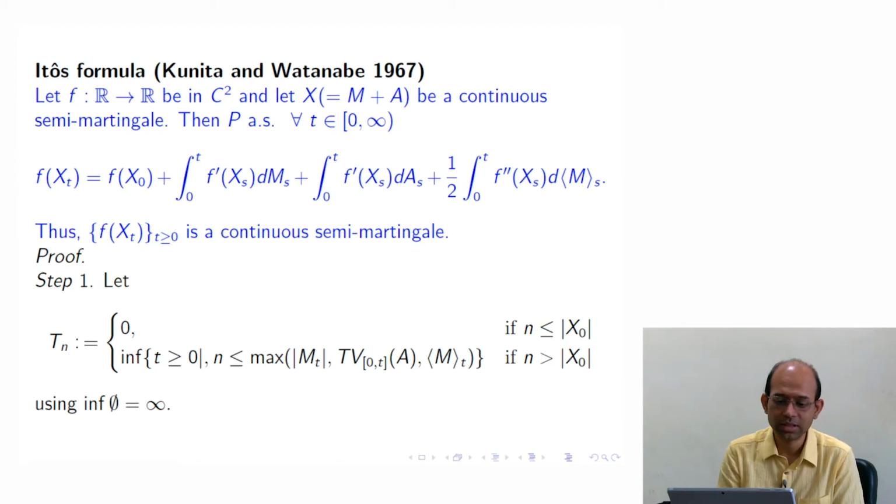The empty set by convention is infinity, so we take Tn equal to infinity on those occasions.